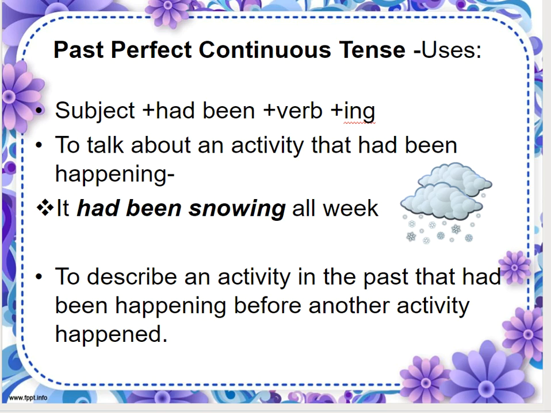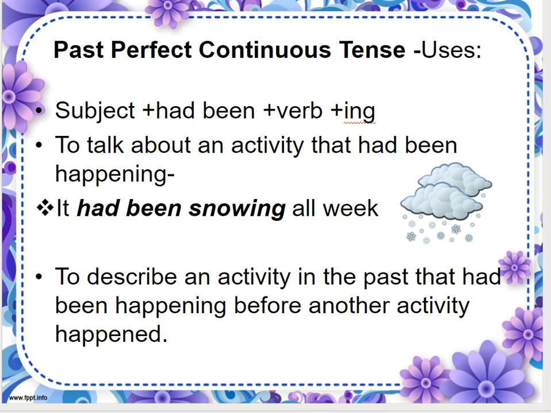We can use past perfect continuous tense to talk about an activity that had been happening. For example, we could say it had been snowing all week. That is, it started in the past, continued in the past.